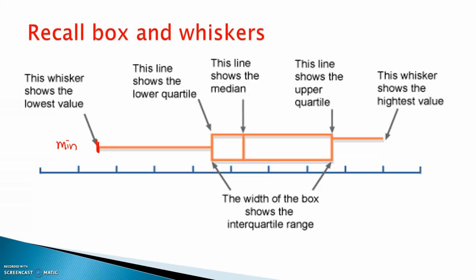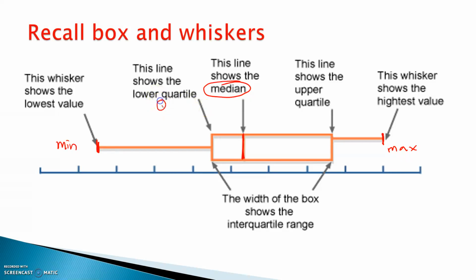And then after that, let's jump over here to the right-hand side. What is the highest value? This was my max value. Once my numbers are lined up in order from least to greatest, I always want to calculate the median, which is the middle. That's represented by this vertical line right there. Then I want to find the middle of the bottom half. Remember, I have that lower half, so I take the half of it.